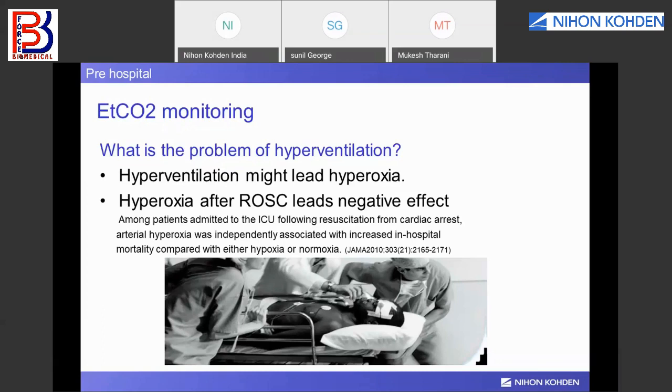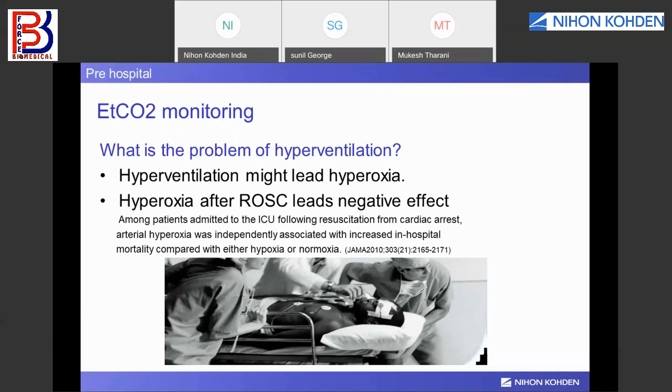If we give excessive ventilation to the patient, it increases the intrathoracic pressure, which can lead to reduced coronary perfusion, or reduced cardiac output. Similarly, if the cardiac output is reduced, it may affect the cerebral perfusion also.